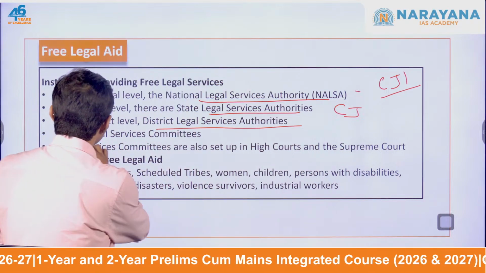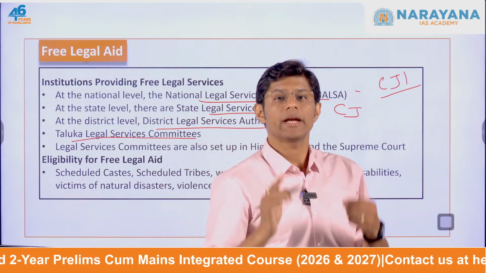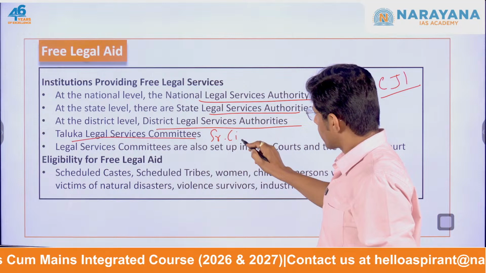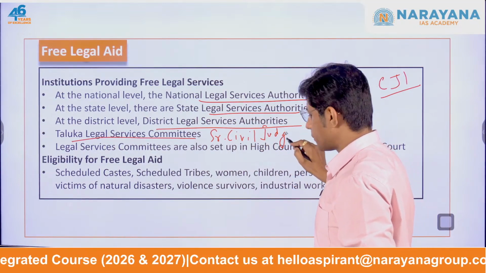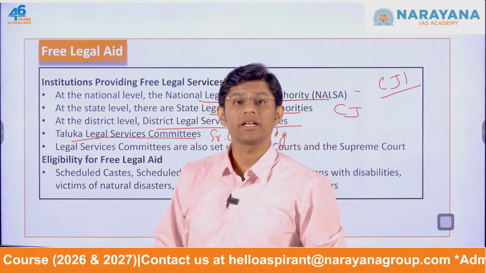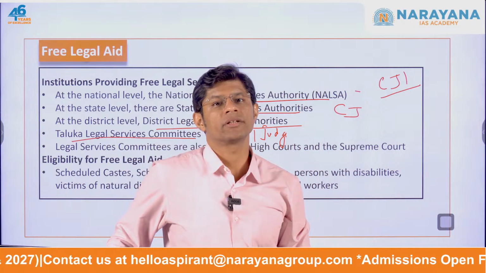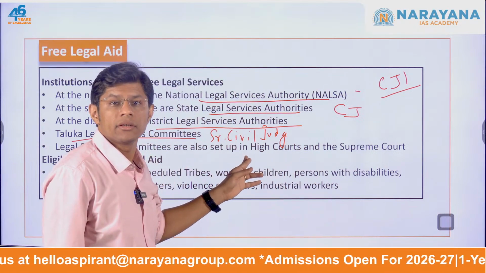Then the Taluka Legal Service Committees, right? These committees are led by the Senior Civil Judge. Now, in the chapter on subordinate courts, the hierarchy of courts and the hierarchy of judges is given. This actually works at the taluka level.